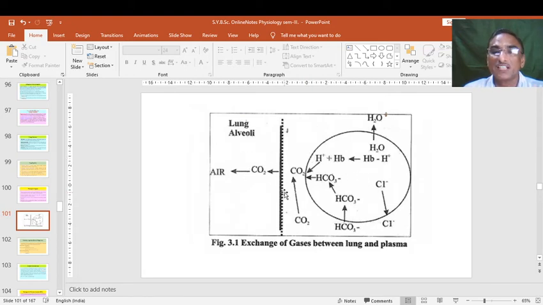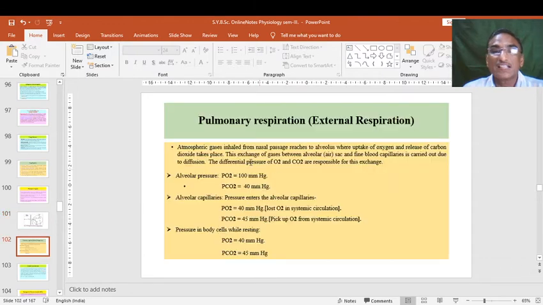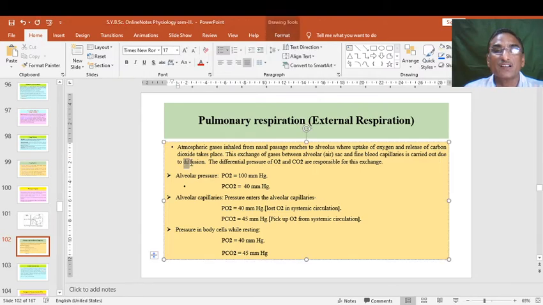So this exchange is carried out here, and this is nothing but respiration. This exchange of gases between the alveoli, or air sacs, and fine blood capillaries is carried out by diffusion. This is the main mechanism by which the exchange of gases takes place. Diffusion is the method. The differential pressure of O2 and CO2 is responsible for this exchange, meaning O2 is entering and CO2, once produced, is expelled through the exhalation process.